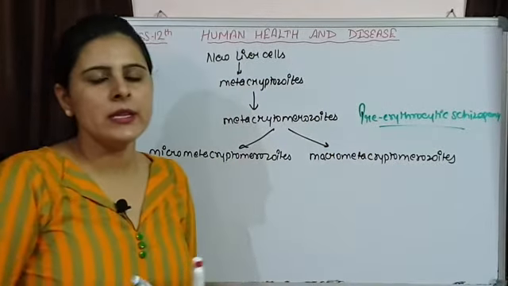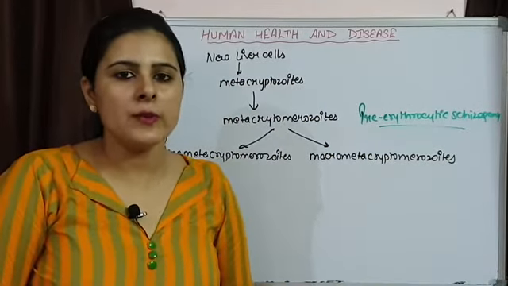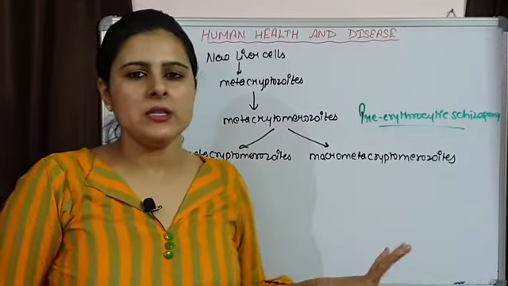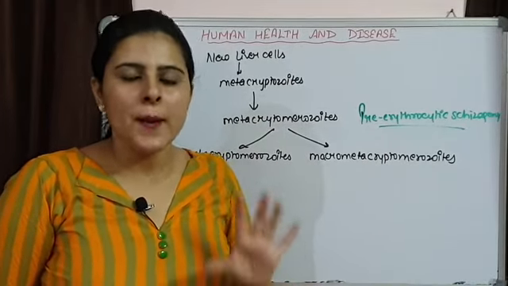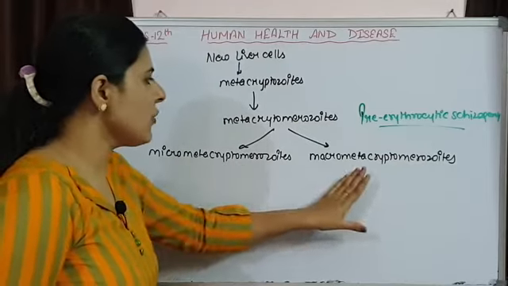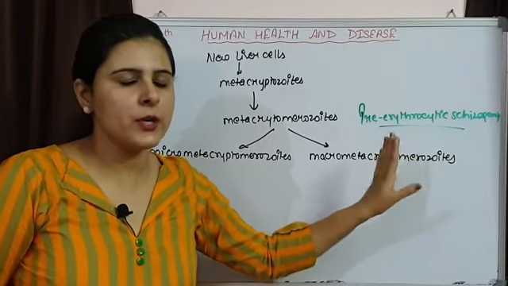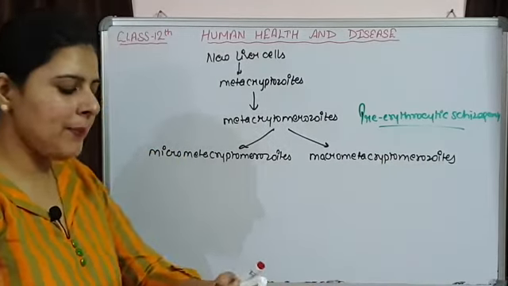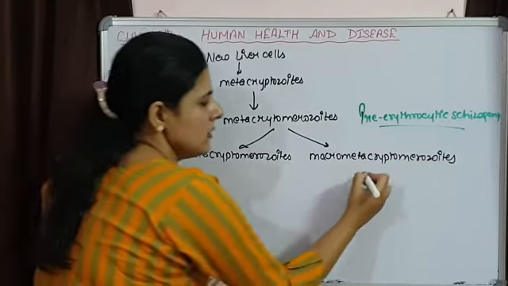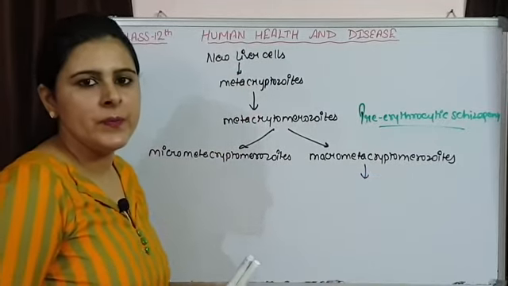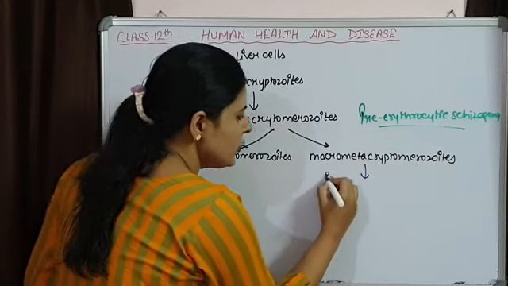Up to here there is no invasion of RBC, that whole thing is taking place inside the liver cells only. But after the formation of these micro and macro metacryptomerozoites, what will happen? The macro ones are again going to infect new liver cells.